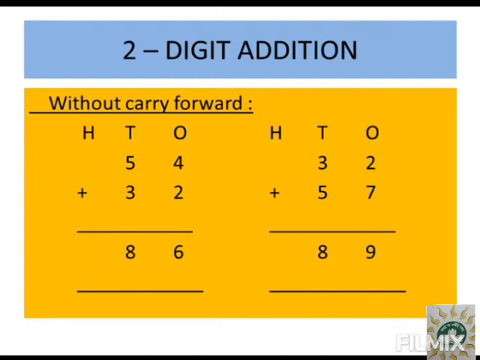So 5 plus 3 in the second place also, you will see that the answer is the same. So let us begin the addition. 2 plus 7, so we'll start counting after 7. 7, we leave and then count 8, 9. So the answer is 9 in ones place. In tens place 5, and after 5, 6, 7, 8. And you can see 8 is written under tens place. So the total answer is 89. So this will be the procedure of solving 2-digit numbers without any carry forward. I hope you will be able to solve it on your own next time.